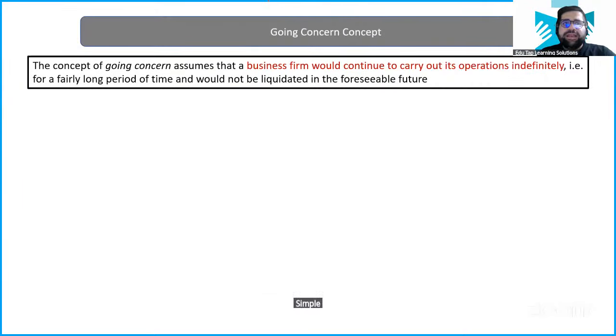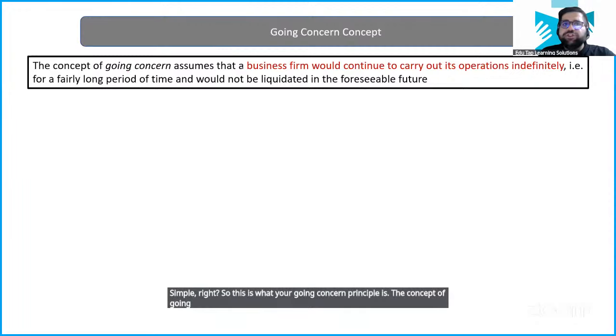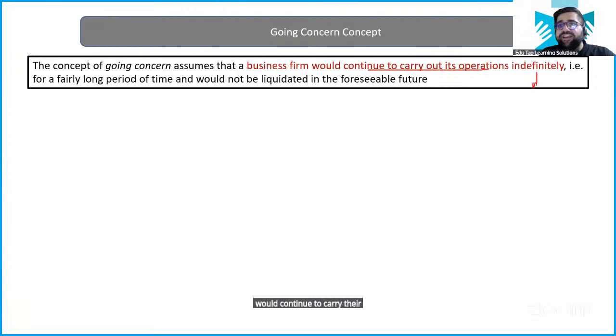Simple, right? So this is what your going concern principle is. The concept of going concern assumes that business firms would continue to carry on their operations indefinitely. That means for a fairly long period, but you cannot say till what particular period.